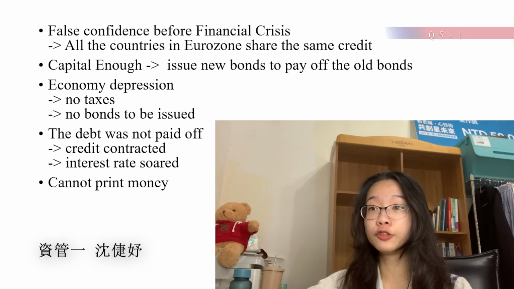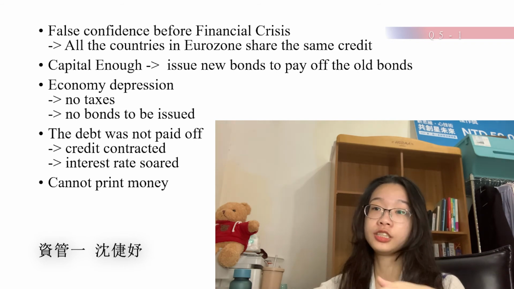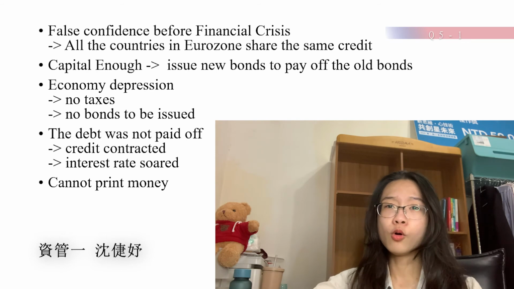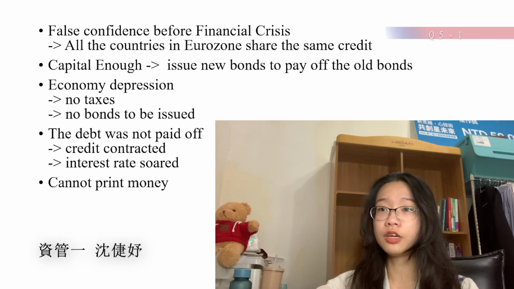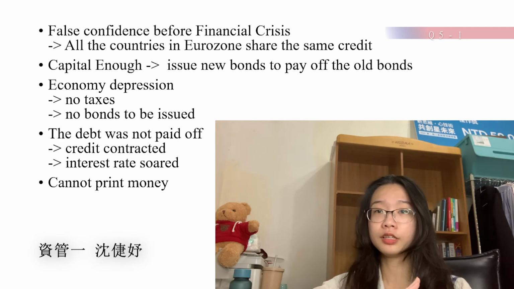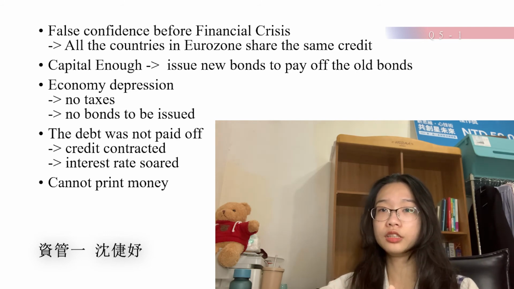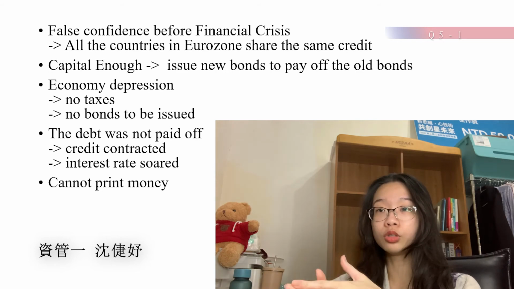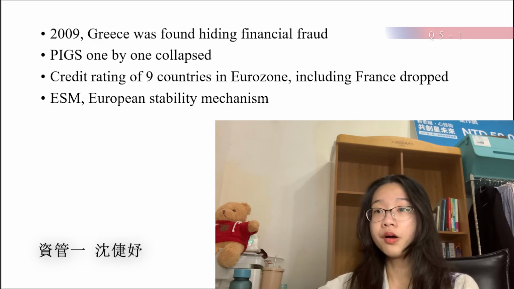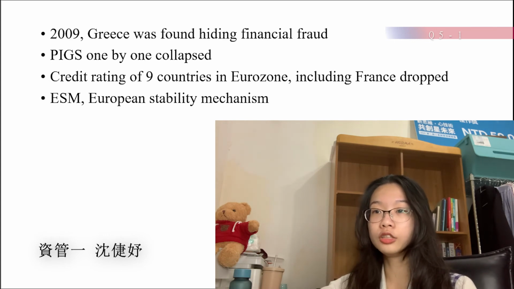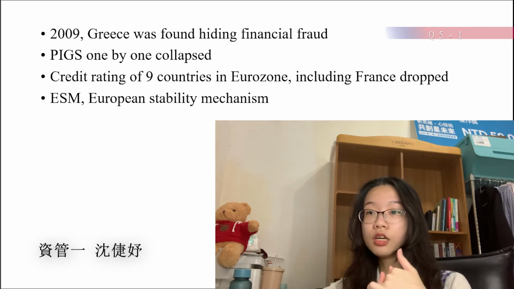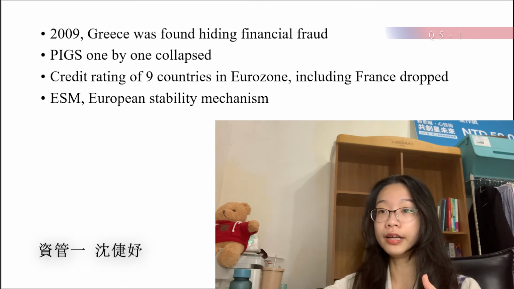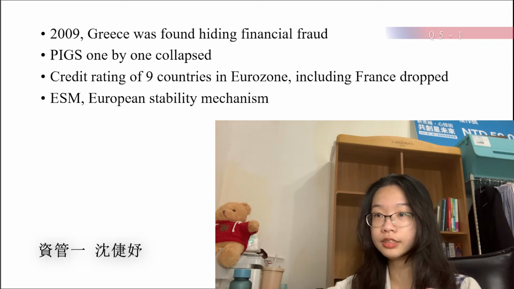The governments of Spain and Italy had to save the country or the bank, or have a bankruptcy. But they can't print money because all the countries in the Eurozone share the euro, so they can't print euro by themselves. From 2009, one of the PIGS countries, Greece, started to have lots of financial crises, like financial fraud, which had hit lots of deficit of GDP and debt in Greece.